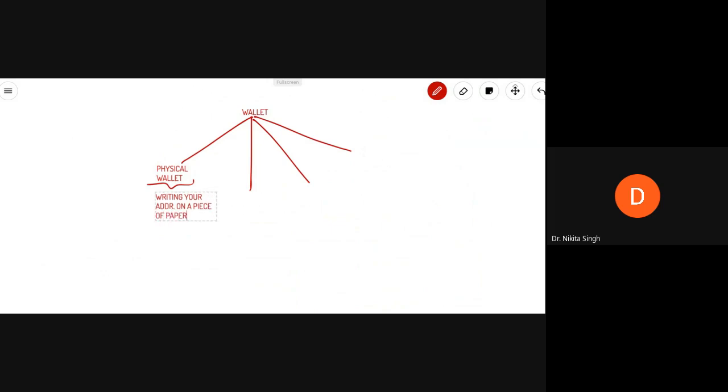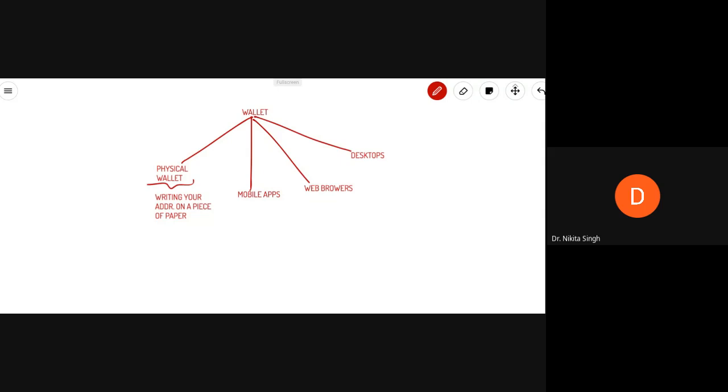Then there are mobile applications, several mobile apps that allow you to have a wallet to access your Ethereum accounts. We also have web browsers, or desktop applications. So these are the 4 types of wallet: the physical hardware wallet, the mobile app wallet, the web wallet, and the desktop app wallet.